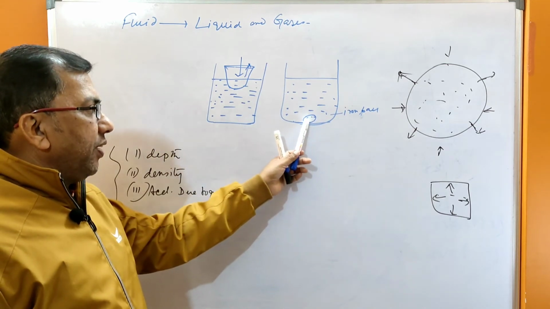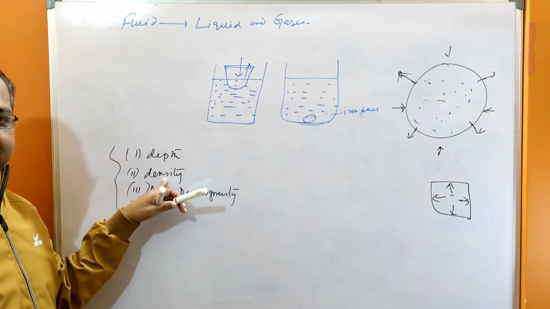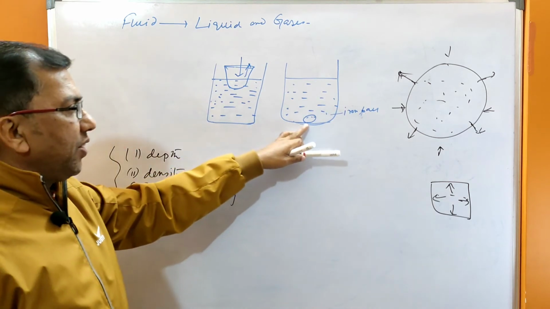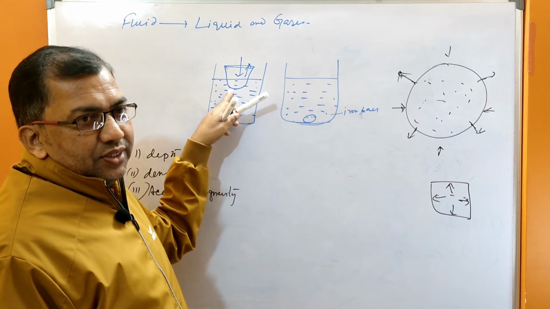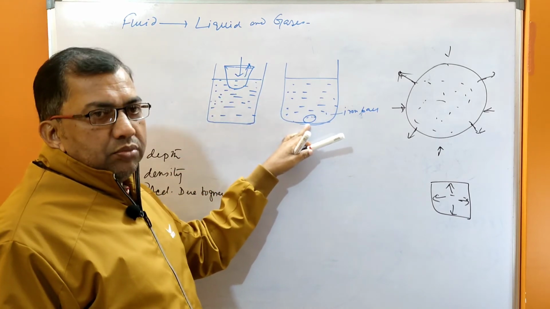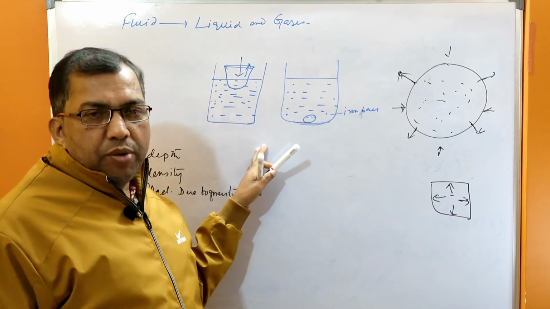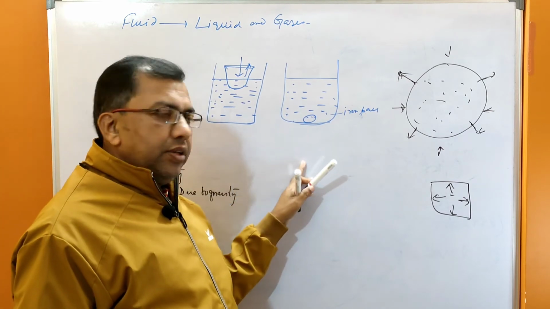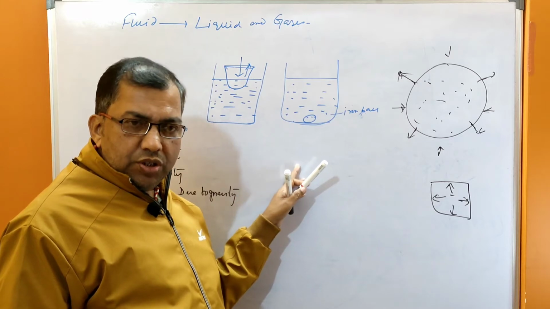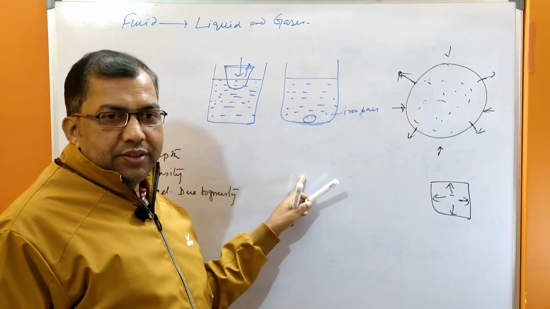It depends upon the density. The density of the iron is higher than the density of the cork. And D equals m by v. D equals m by v. V equals m by d.